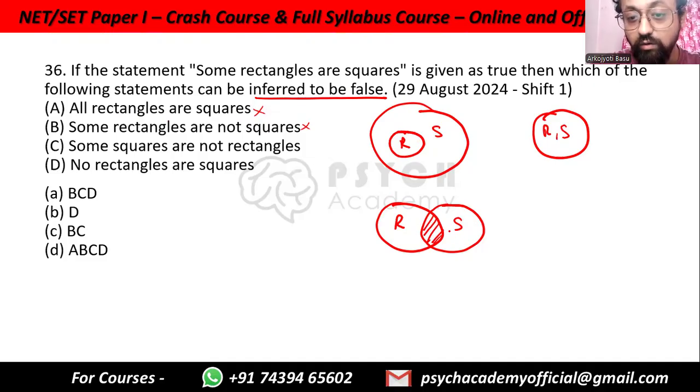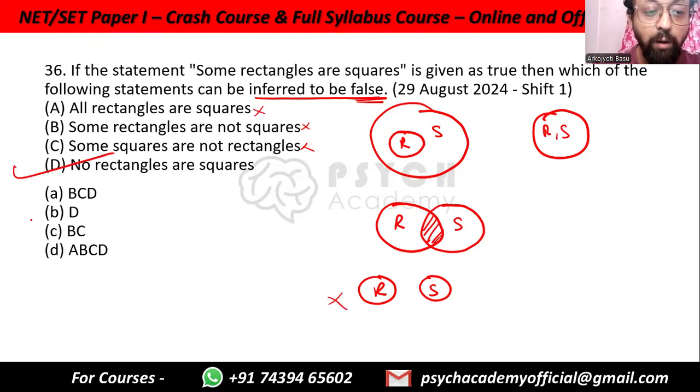See, this can also be true, not what we are looking for. We are looking for the false one. No rectangles are squares. This does not work, because no rectangles are squares means this is the formulation. This is not any of the graphs that we have drawn. So this does not work. So no rectangles are squares is the incorrect one. Option B, that is only D.